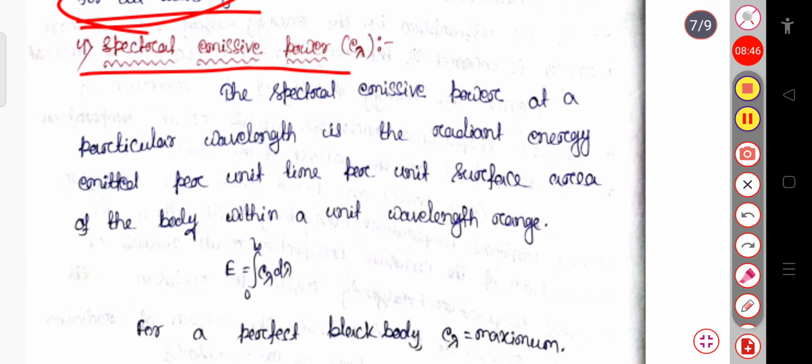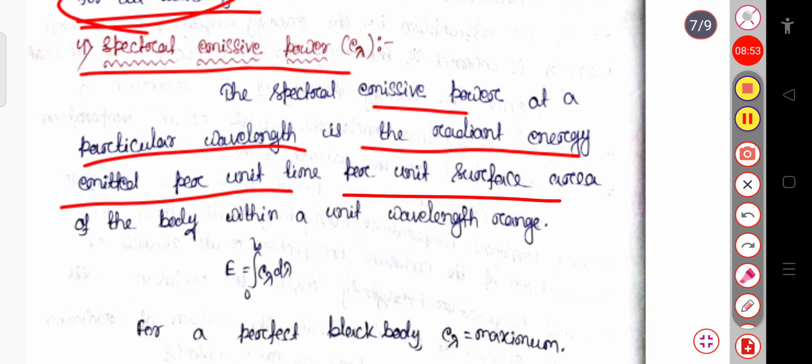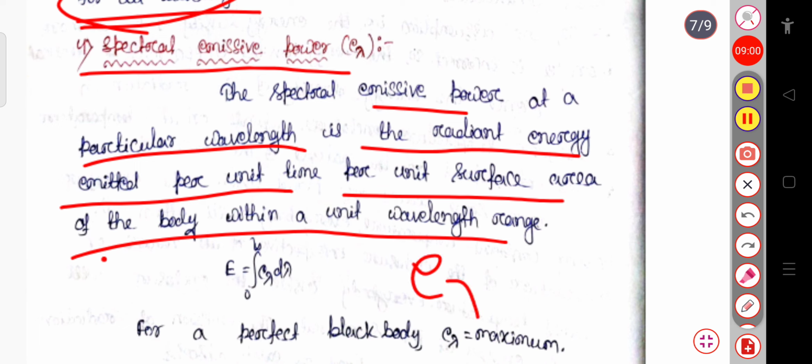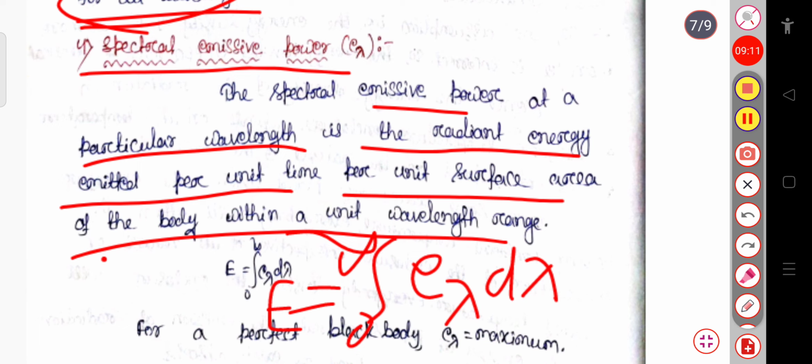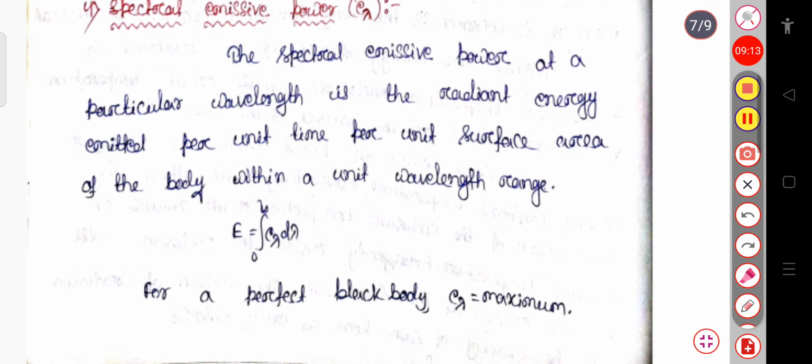The spectral emissive power at a particular wavelength is the radiant energy emitted per unit time per unit surface area of the body within a unit wavelength range. It means that the integral of small e lambda d lambda over 0 to infinity is equal to the total emissive power capital E. For a perfect black body, this E lambda is maximum. It means that for a perfect black body, the spectral emissive power will be maximum.